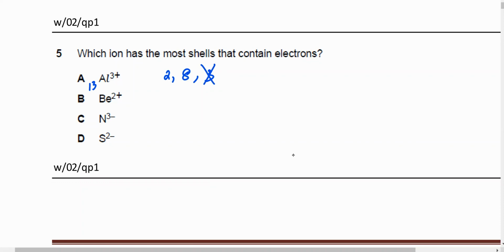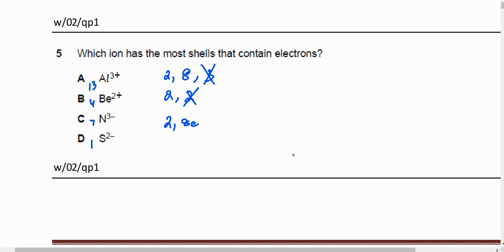This only has 2 shells. Beryllium is 4, I think. So that's 2 and 2. But beryllium is 2 plus, so that is also gone. So it only has 1 shell. N has 7 electrons. But 3 minus means it has 10 electrons. So it's going to be 2 and 8.